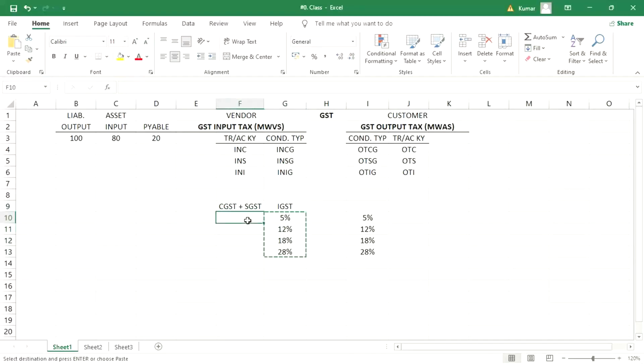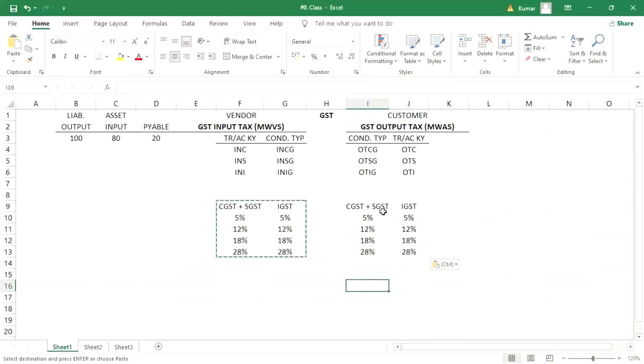Again, this much is going to be created for input. So if you talk about input tax, 5% could be either IGST, or CGST plus SGST. Likewise, 12% could be IGST, or CGST plus SGST. The same thing is applicable in case of output also, guys.